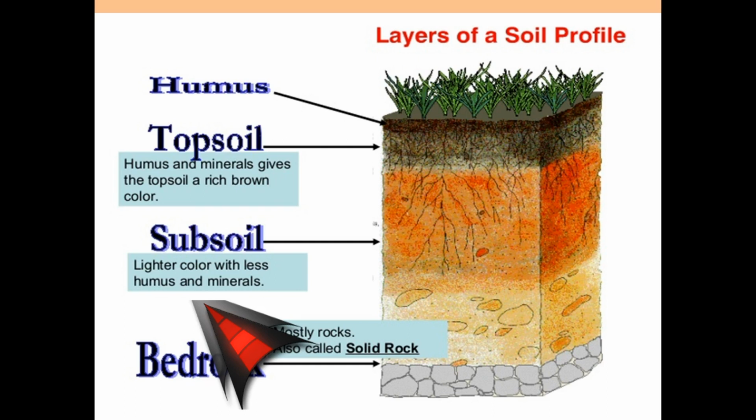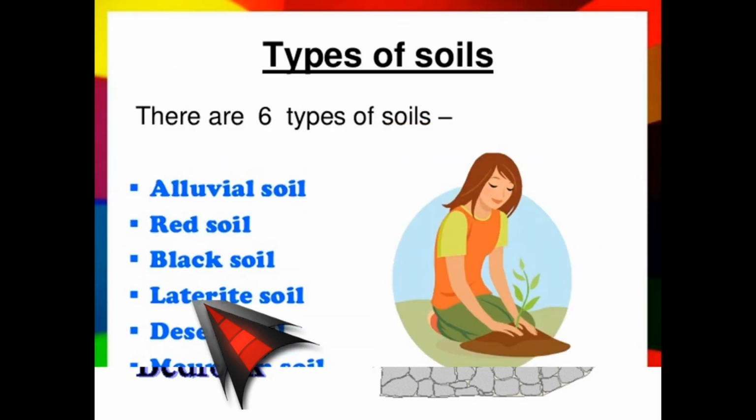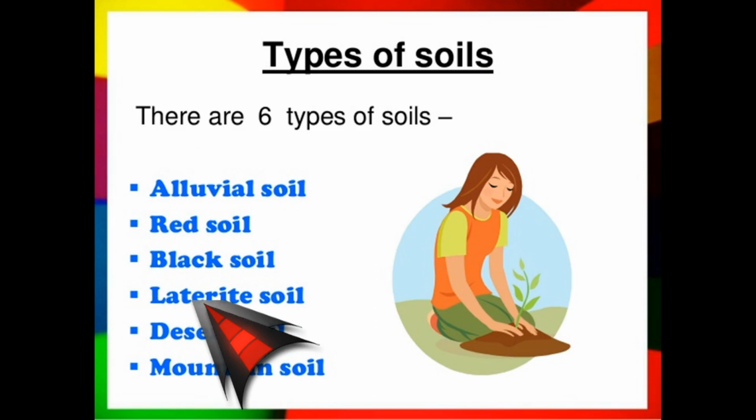Next, let's move on to the types of soils in India. There are six types of soils, as you can see in the picture: alluvial soil, red soil, black soil, laterite soil, desert soil and mountain soil. Let's look at the first soil, which is the alluvial soil.